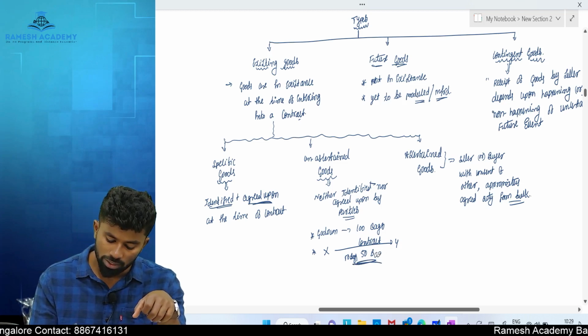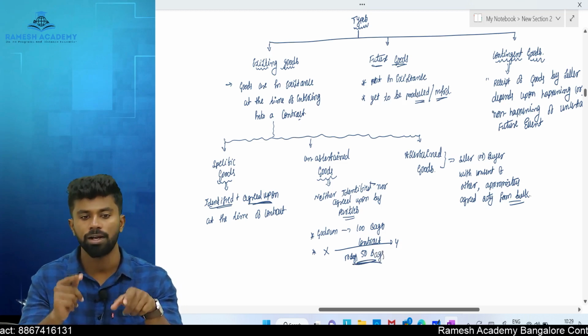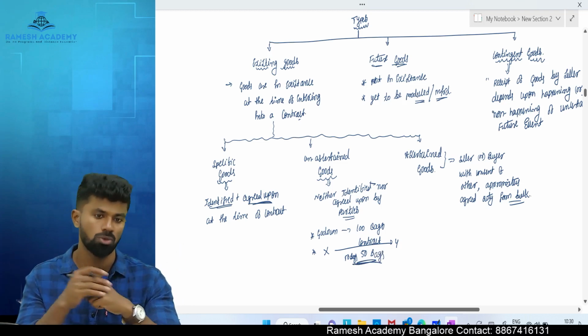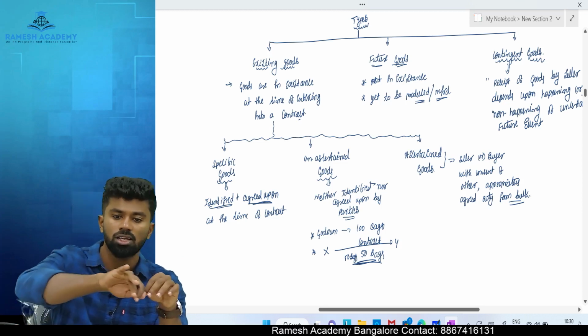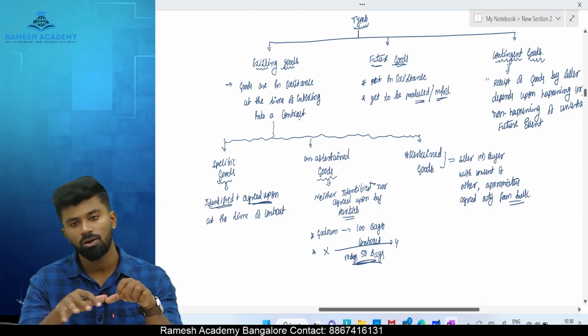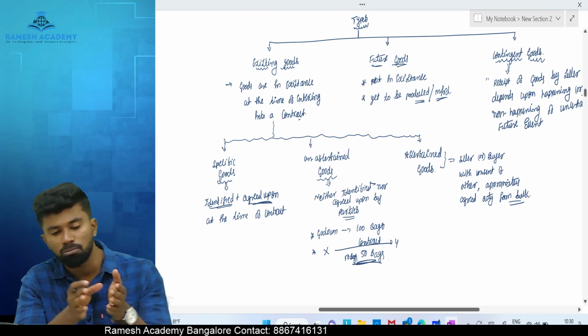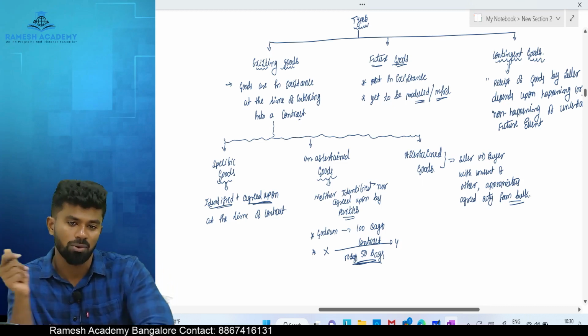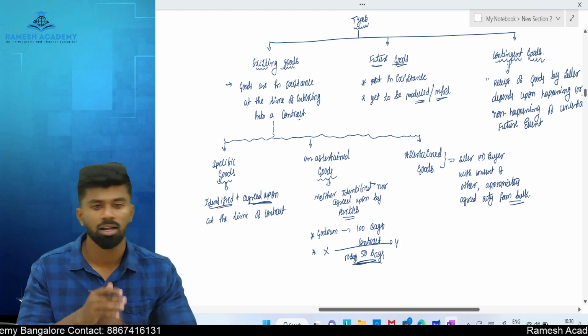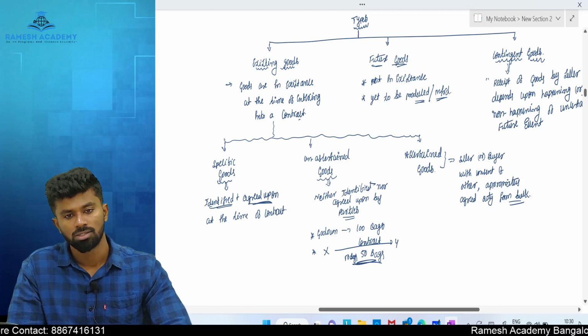Now either X will go to the godown with the consent of Y, or Y will go to the godown with the consent of X, or both will go to the godown, and what will they do? They will take out 50 bags of sugar from the bulk. When they take out 50 bags, those bags which are separated now, that is called what? Ascertained goods. Before it was unascertained, now it is called ascertained.